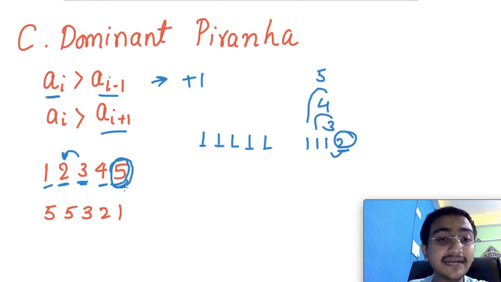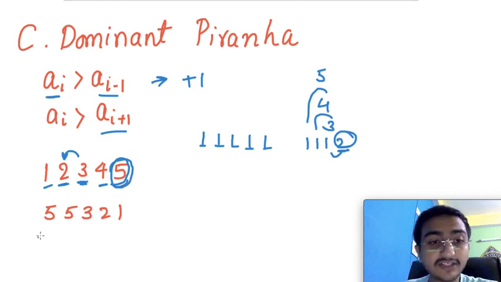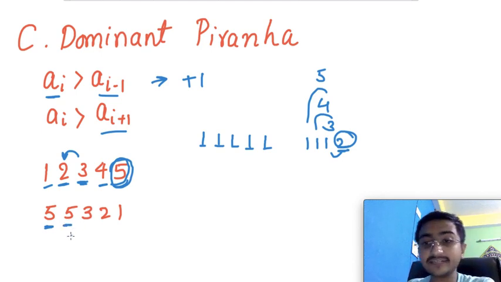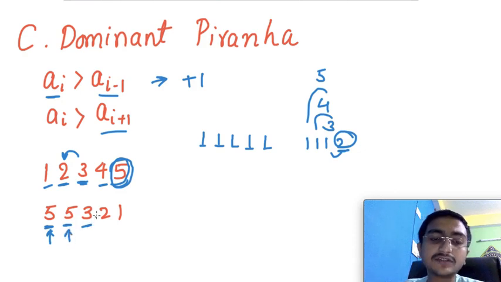Similarly, but what is the corner case here? If you just take the maximum value, let's say that the maximum value is present at many places. Suppose in this case 5 5 3 2 1, then you don't need to output the first occurrence of the max one. You need to output the occurrence which has a lower value to its left or to its right. So basically once it eats any smaller fish, it can become bigger and eat the other values as well.